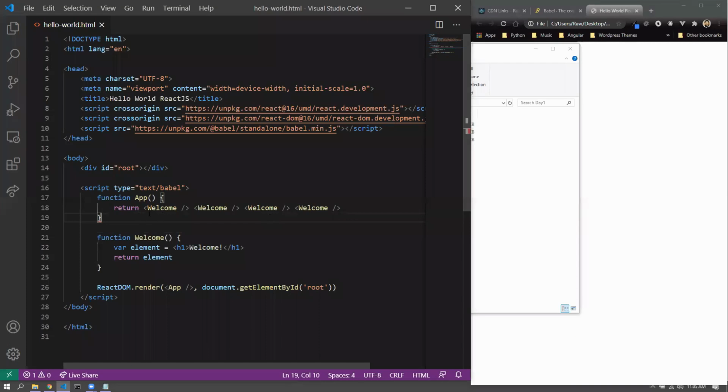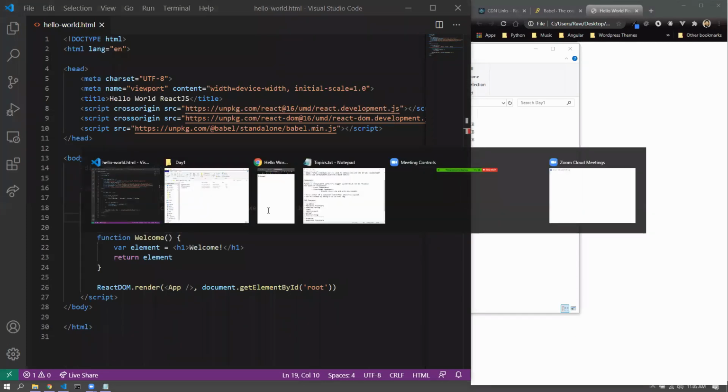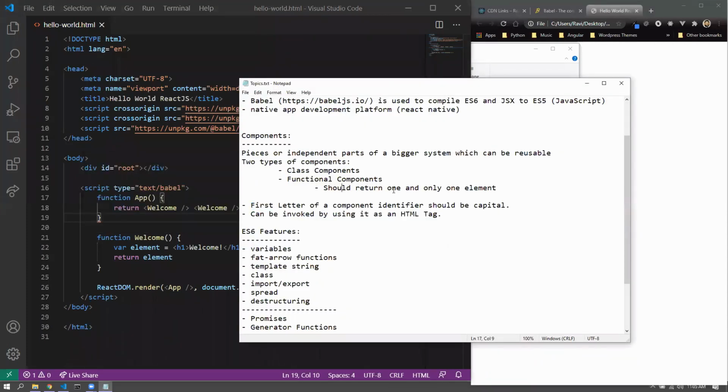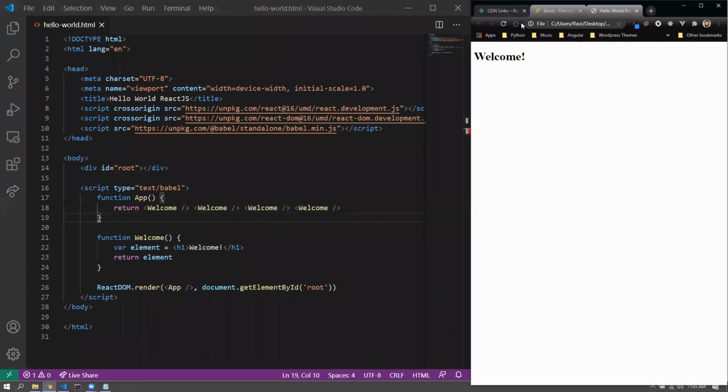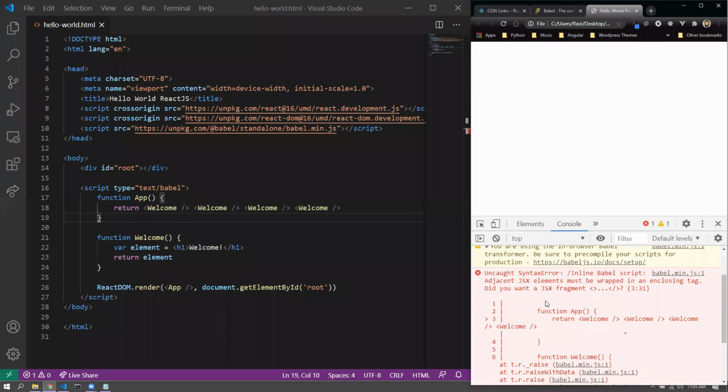Anyways, so here this will not work, never going to work, because a functional component should return one and only one element. And here we are trying to return four elements. So if I reload, this will not give me any output. If I check my console, you see that it gives you an error. Adjacent JSX elements must be wrapped in an enclosing tag.